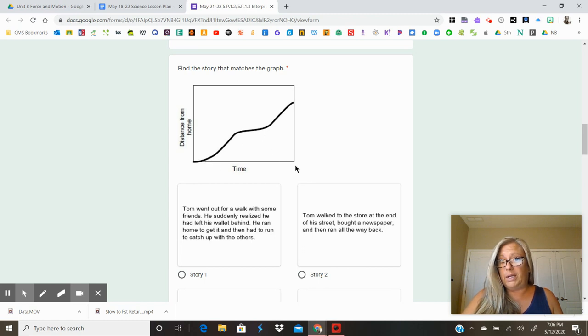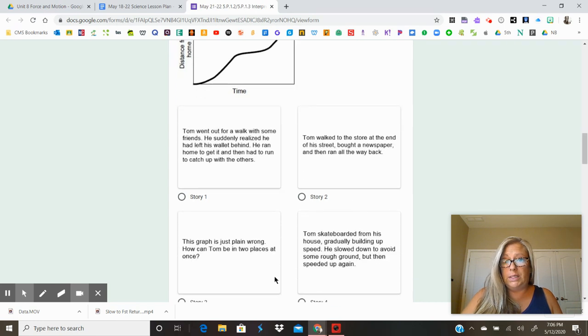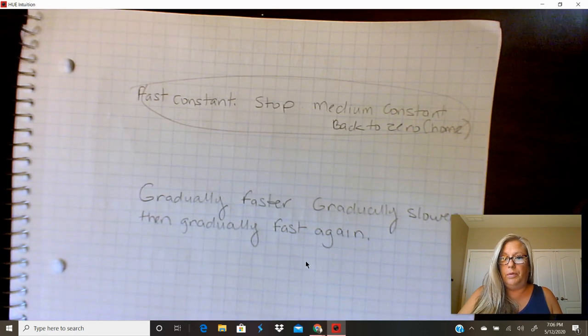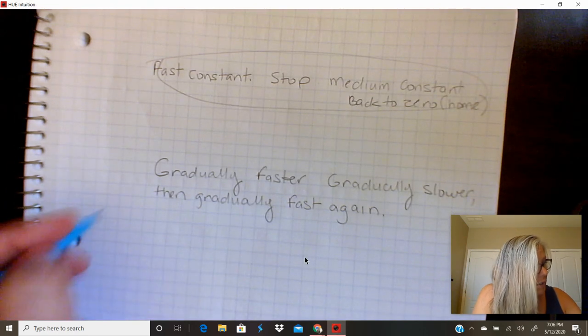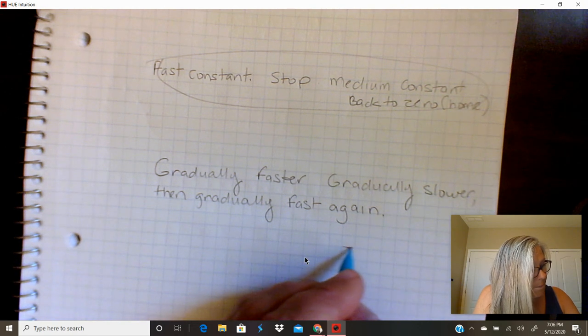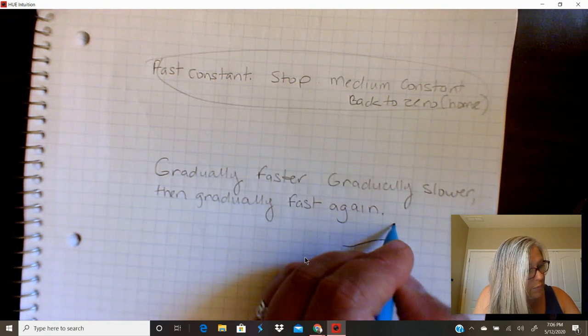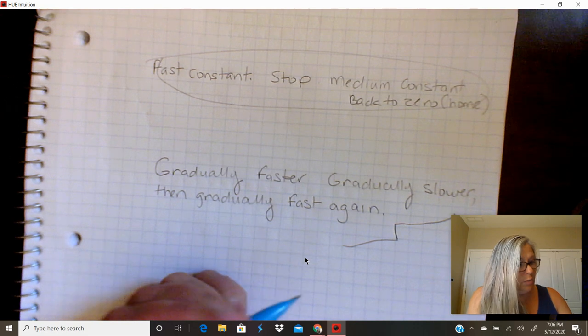Remember, it would have to come back down like this. All right, the next one says, this graph is just plain wrong. How can Tom be in two places at once? Well, here's what this means. If you have this kind of line in your graph, straight up vertical, that's literally impossible.